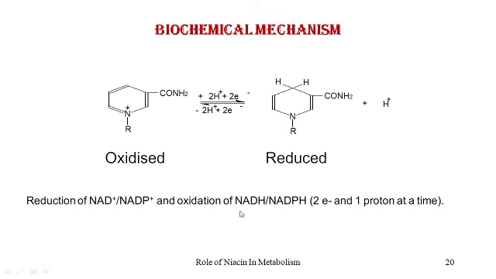Now let us come to what the biochemical mechanism is. Here you'll see this is the oxidized form of nicotinamide adenine dinucleotide, which when exposed to two hydrogen atoms, it is one electron and two protons that are utilized in the reduction of NAD, that is nicotinamide adenine dinucleotide.